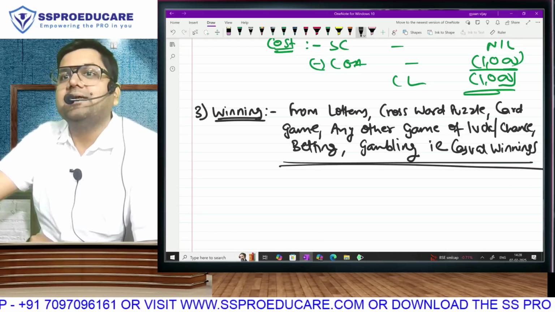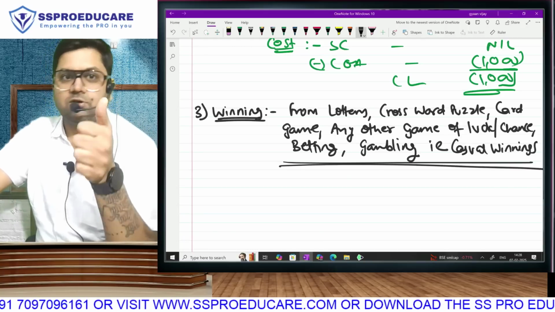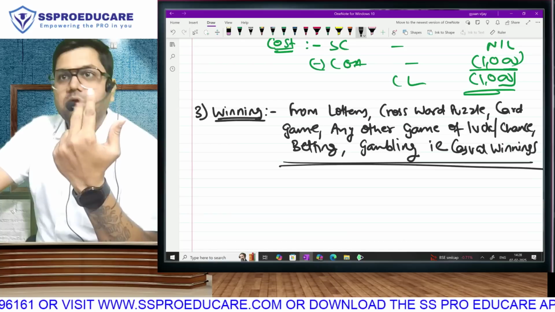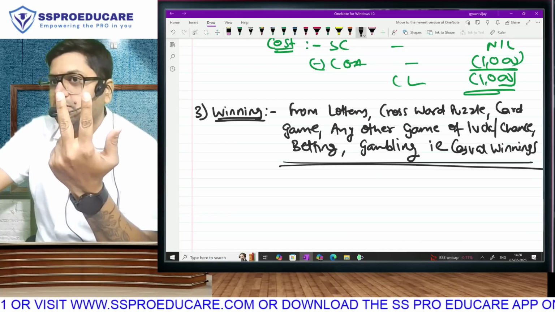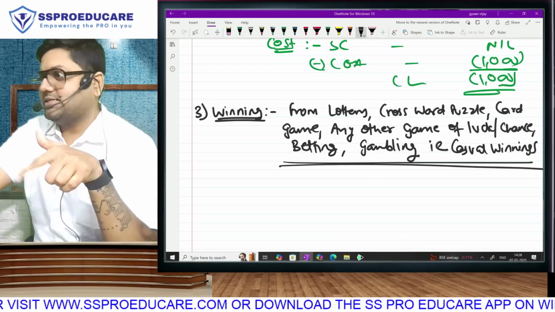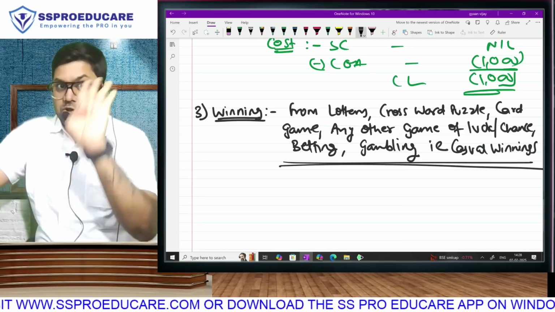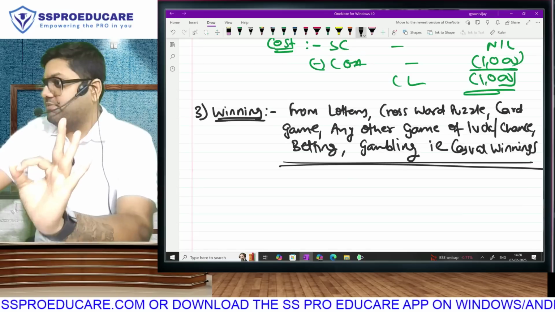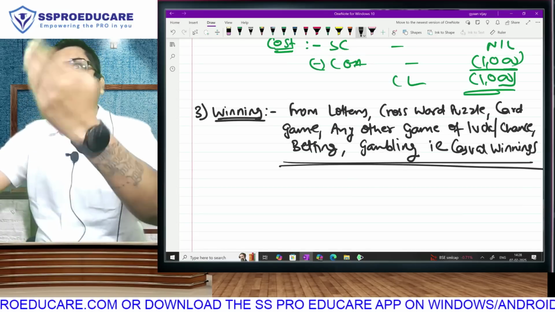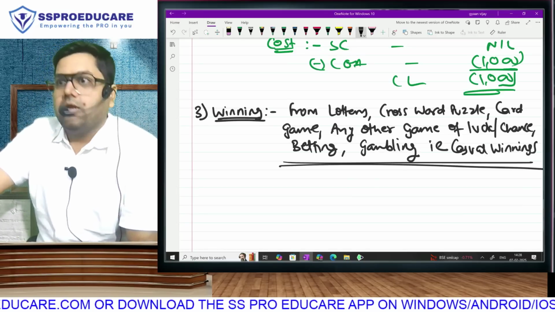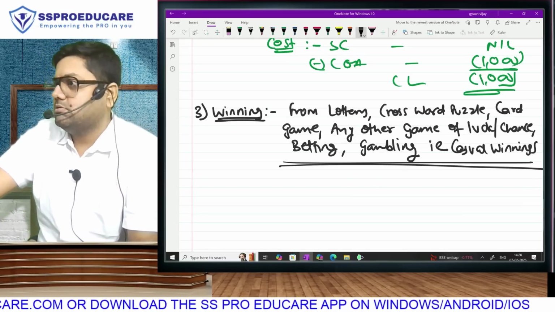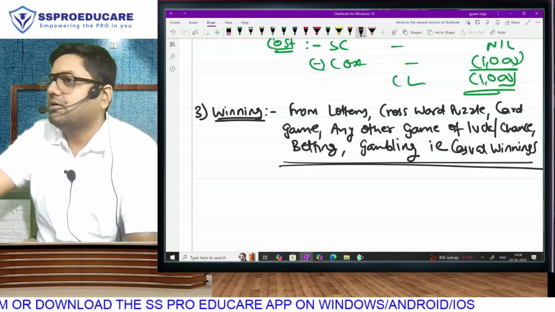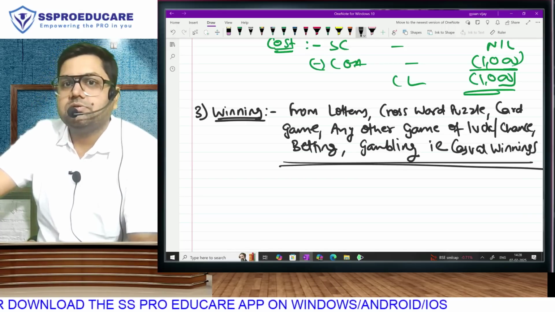Sir, betting and gambling. Sir, why should it be income from other sources? Please understand. Obviously, it is not salary. It is not house property. It is not capital gain. There are some people who make this their business. But income tax law wants to be very, very clear. We cannot consider betting and gambling as your main business. Betting and gambling will always be considered as a side activity. It will never be considered as your main activity. And therefore, we will put it under income from other sources.